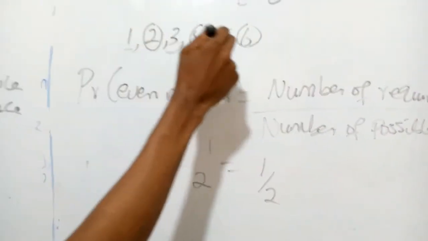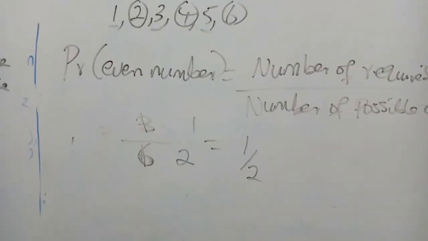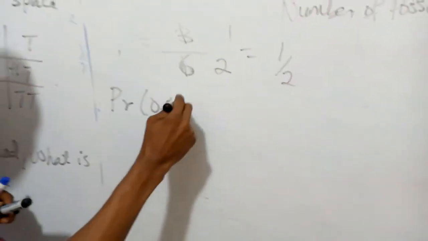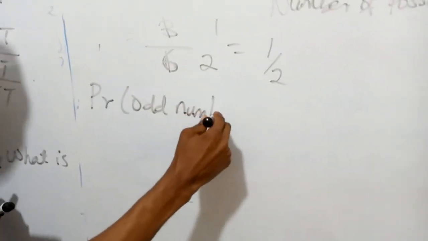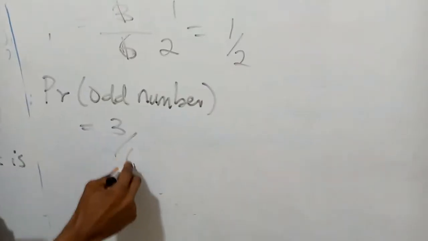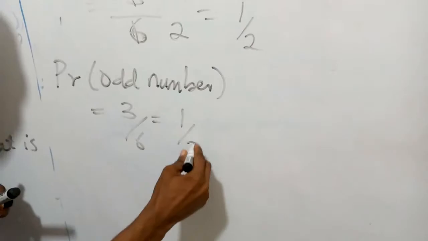Also, the probability of getting an odd number. We have odd numbers 1, 2, and 3. So you see, the probability of obtaining an odd number using the same formula will give us 3 over 6, which is 1 over 2.